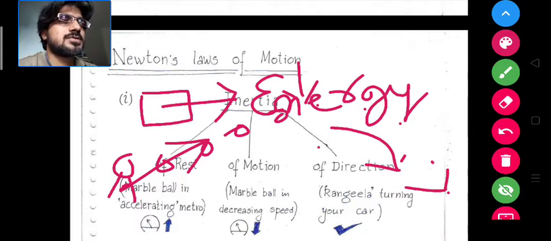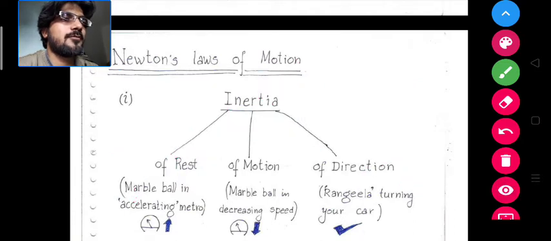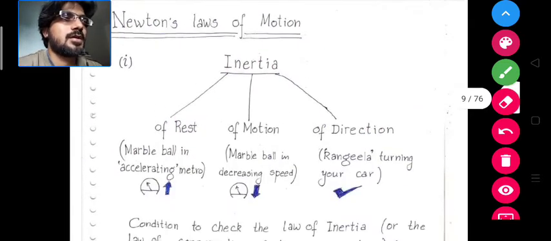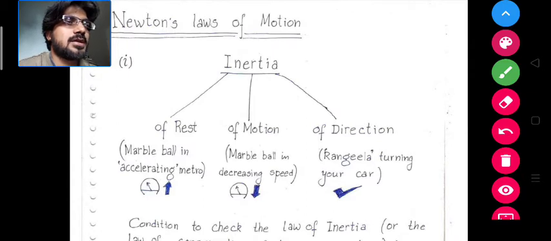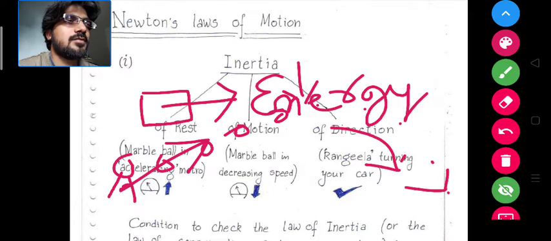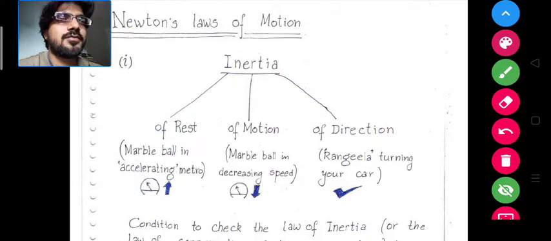This was certainly wrong, and it was corrected by Ptolemy in ancient Greece. It was said that not energy, but actually force is the driving thing behind the motion of an object.